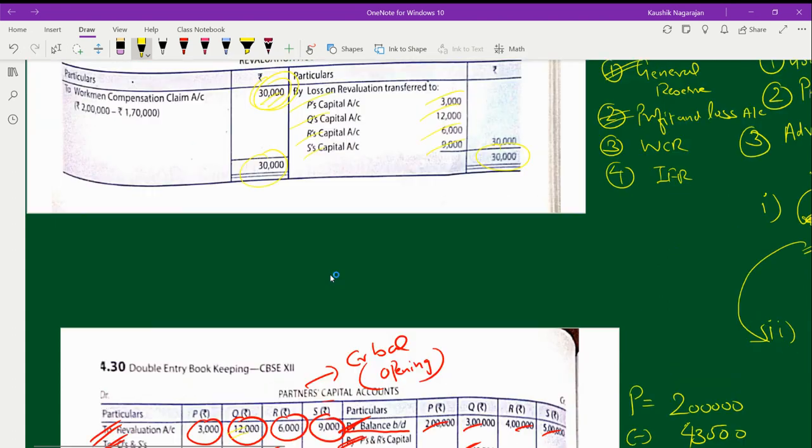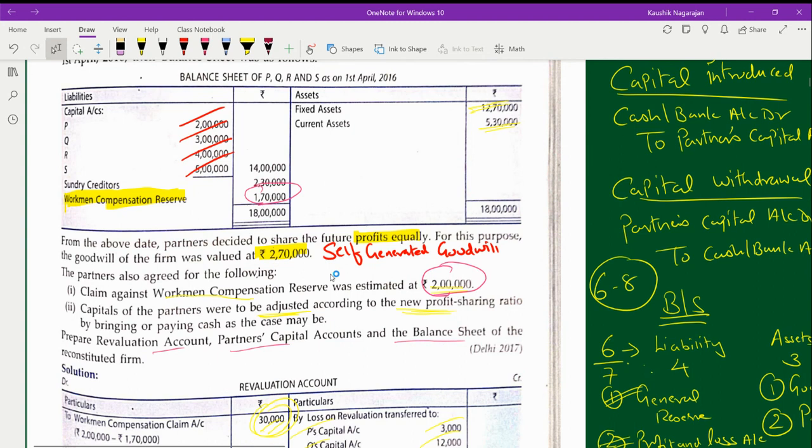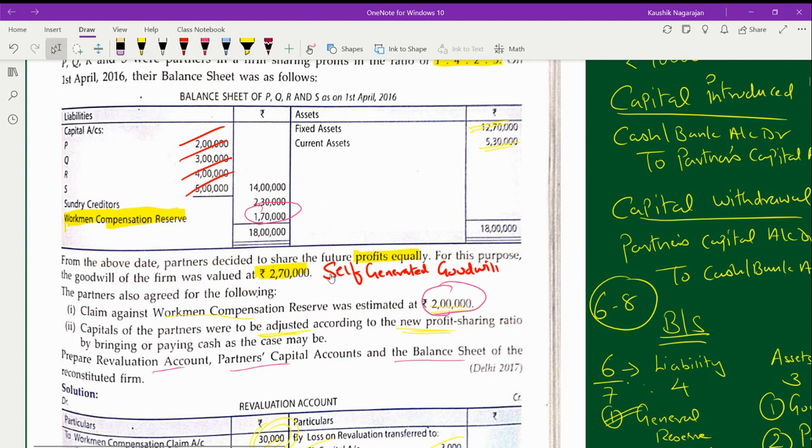Now, the capital account mentioned in the old balance sheet, you are not supposed to show in the new balance sheet.